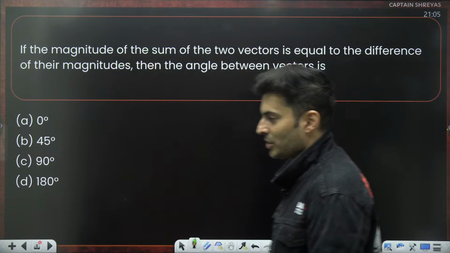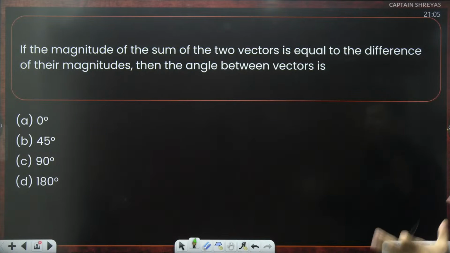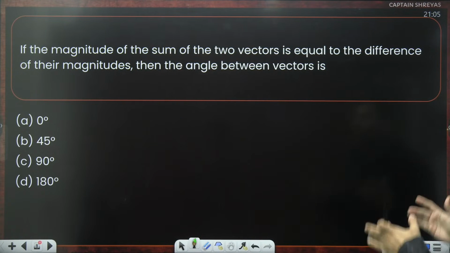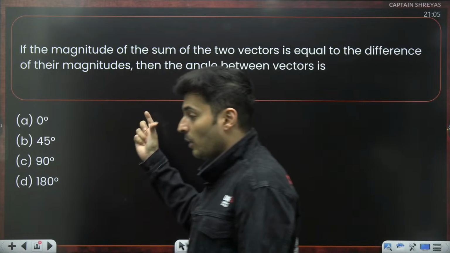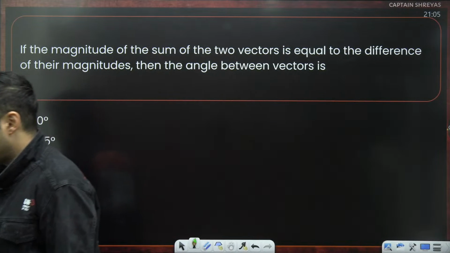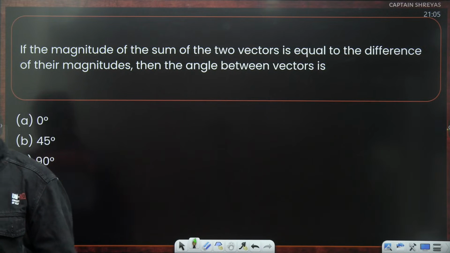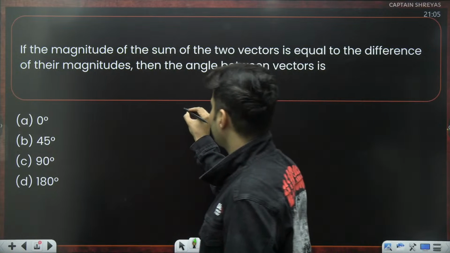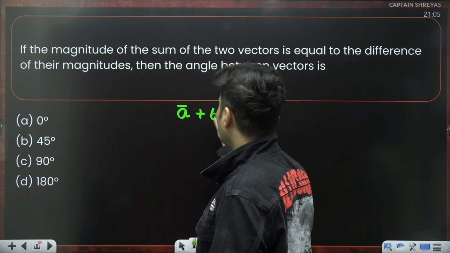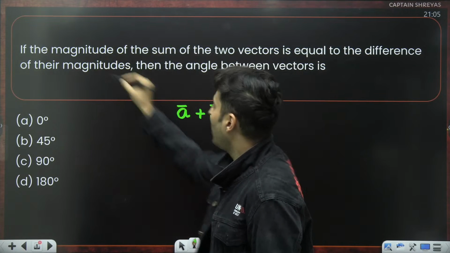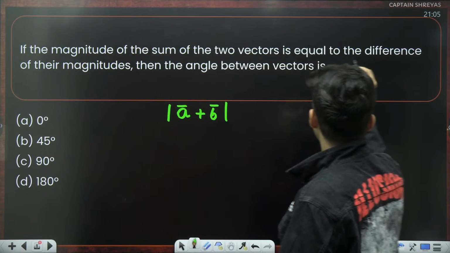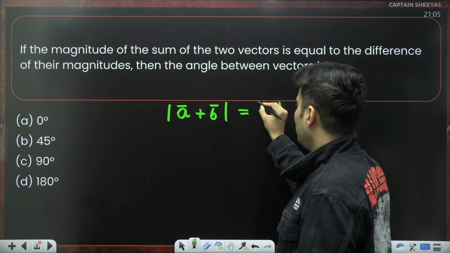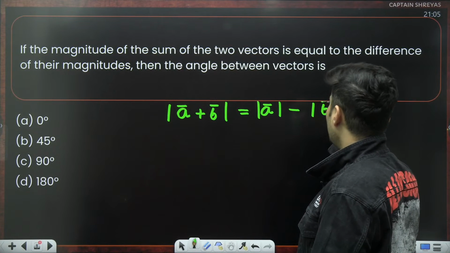Let's go to the next question now. Here it comes. If the magnitude of the sum of the two vectors is equal to the difference of the magnitudes, then the angle between the vectors is. Very interesting play of words here. Read it carefully. The magnitude of the sum of two vectors, that means A bar plus B bar is the sum of two vectors. The magnitude of it is equal to the difference of the magnitudes.